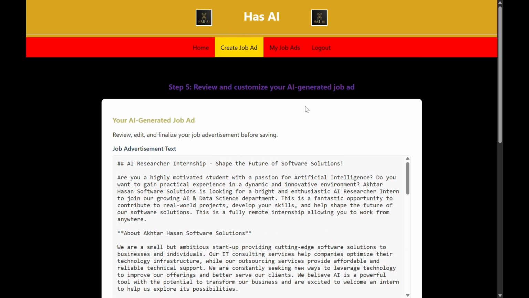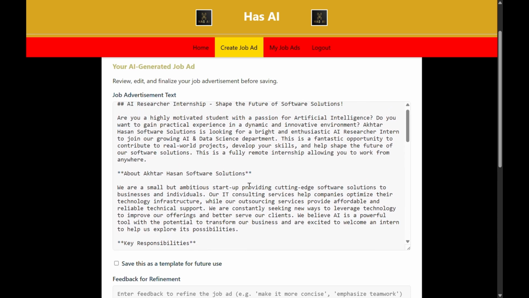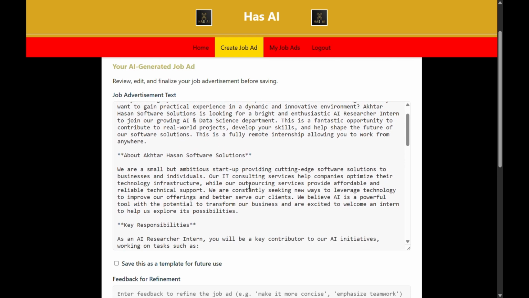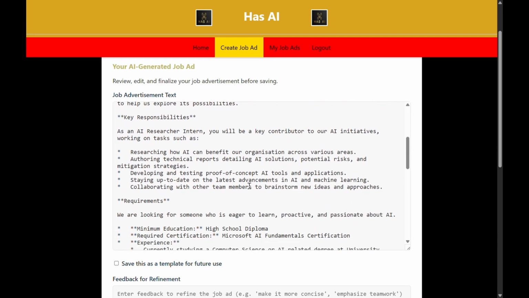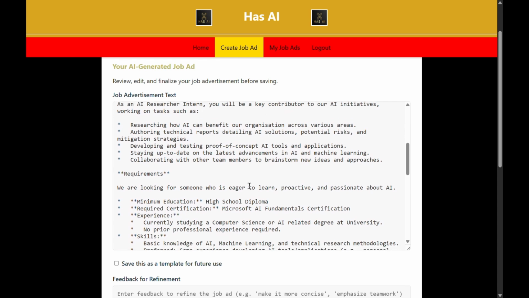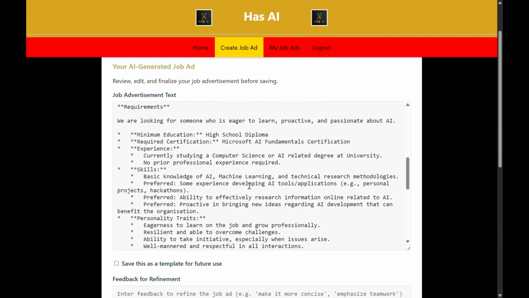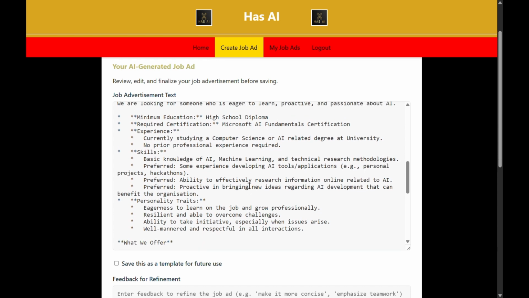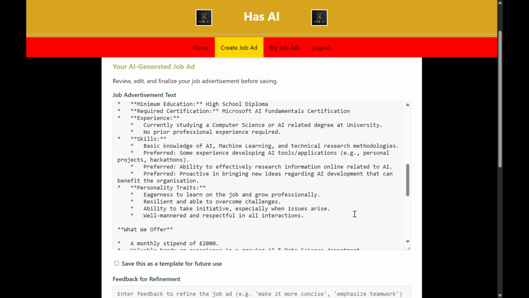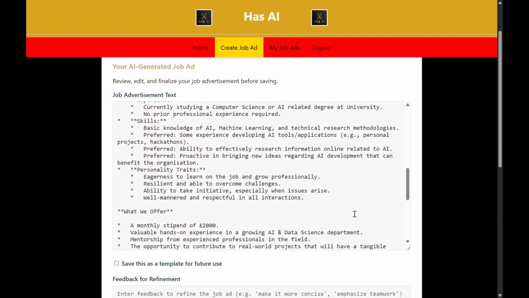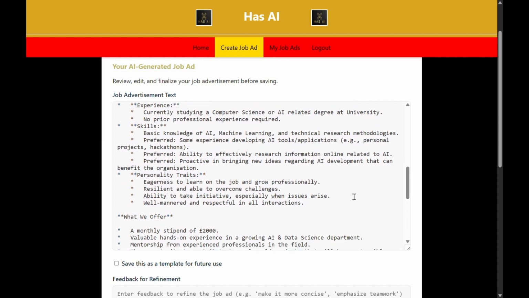And there is the job ad, quite quick that was. And it's in markdown formatting, but everything is there that you'd want in the job ad: about the organization, key responsibilities. I just put stuff more into context. Requirement, currently studying degree, no prior professional experience, because we put 0 in there before. Skills and preferred and personality traits, etc.